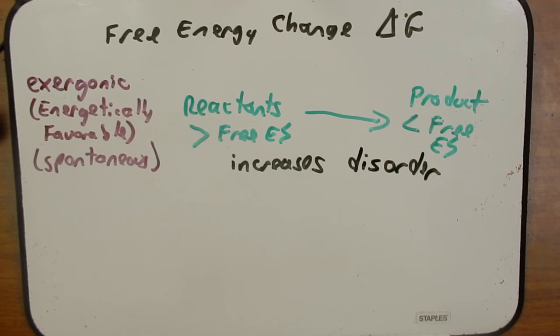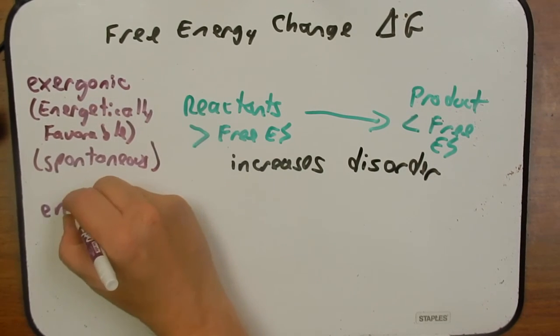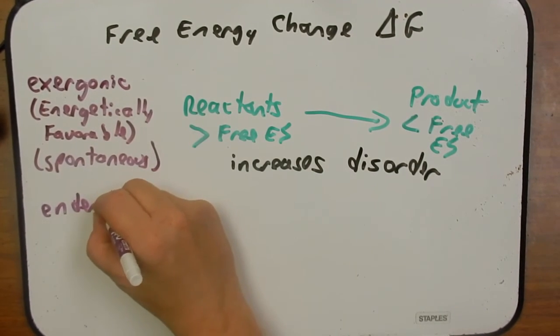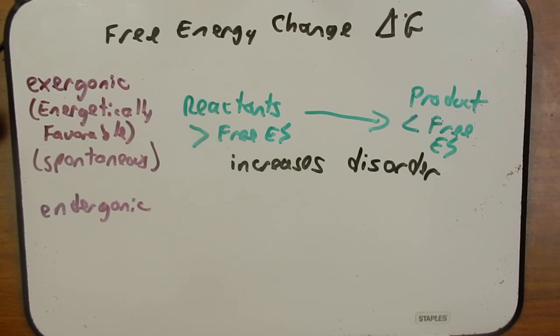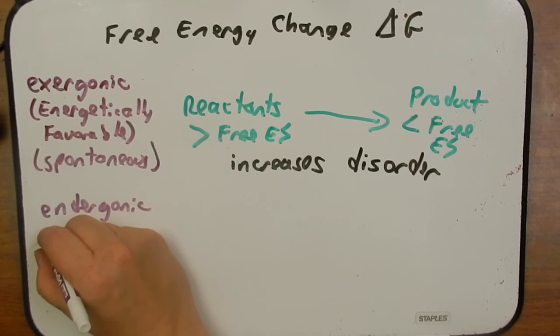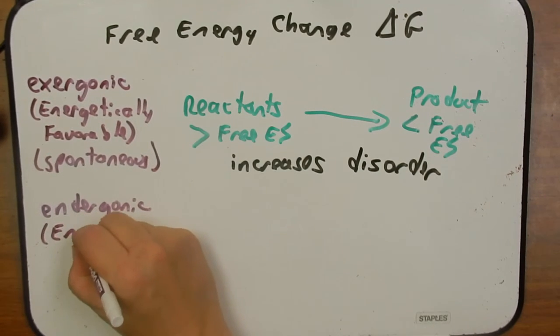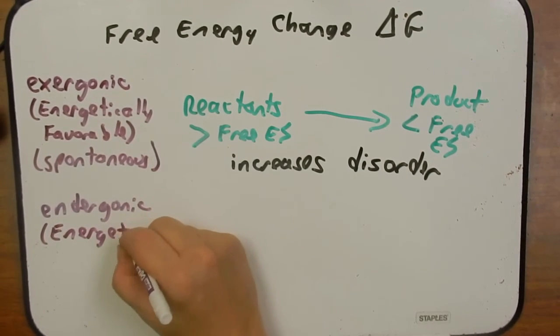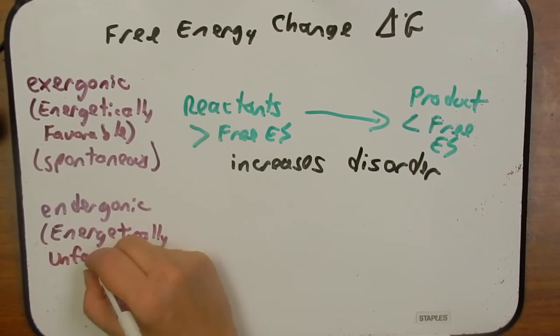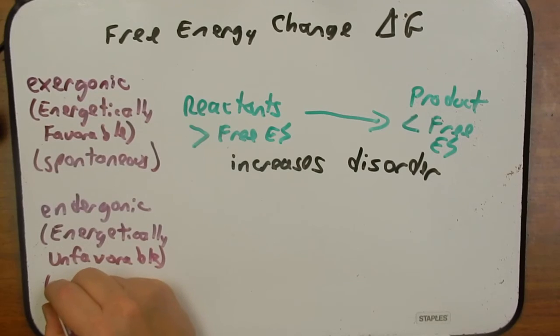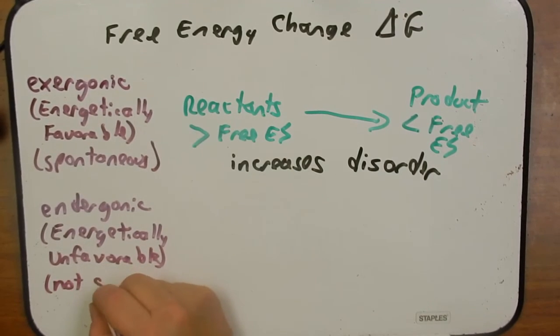Okay, let's counter that with our good friend, the endergonic reaction. These are energetically unfavorable, or we could say they are not spontaneous.